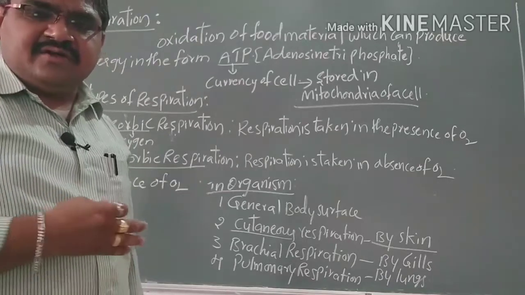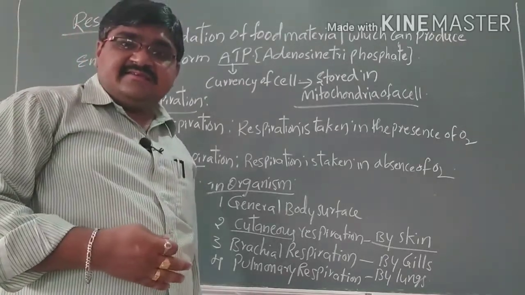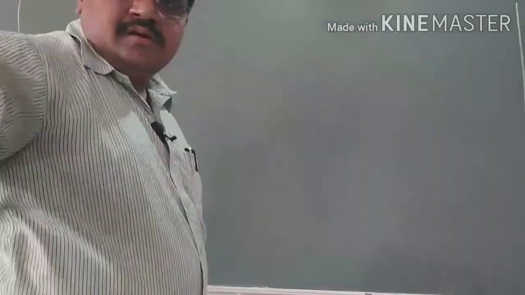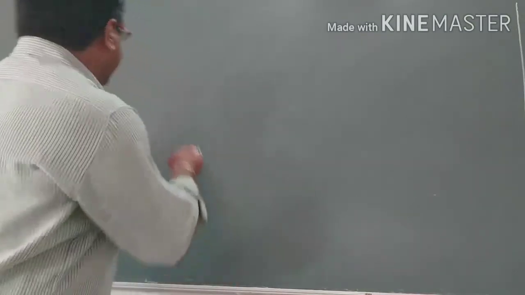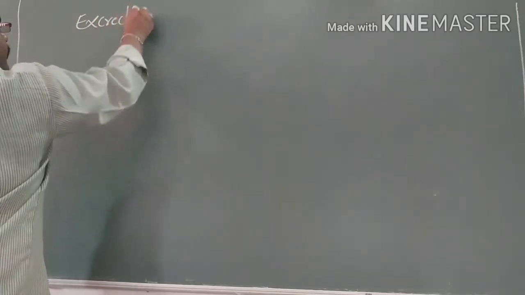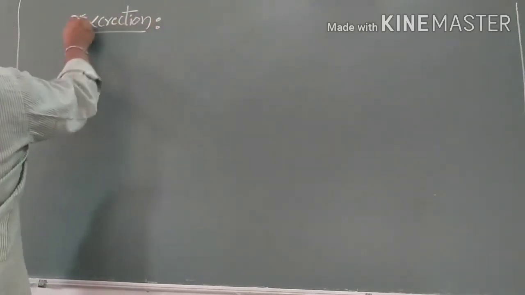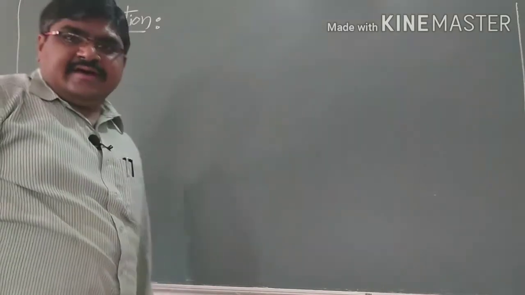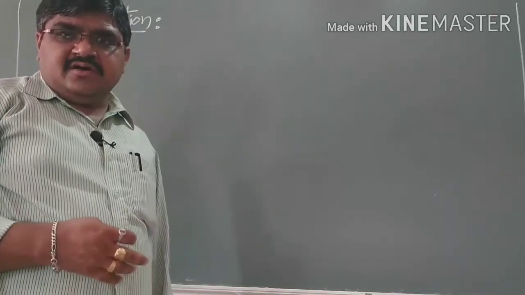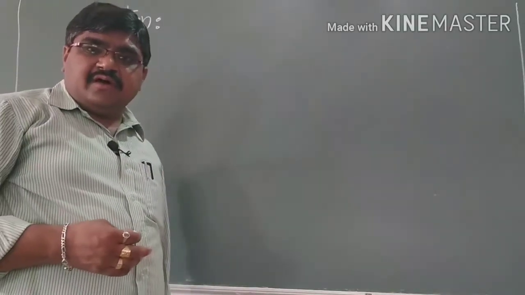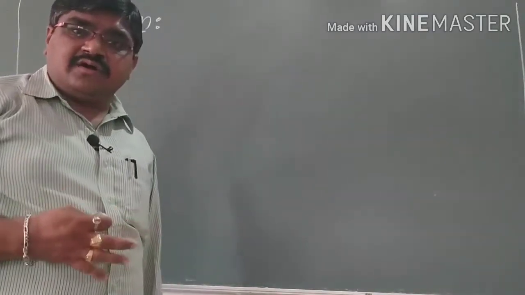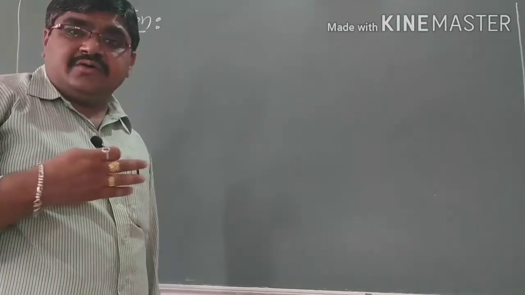Understanding? Next, coming to the last characteristic, that is excretion. Excretion means that through cellular respiration we produce various types of metabolic wastes, like carbon dioxide, water, along with ammonia, urea, and uric acid.